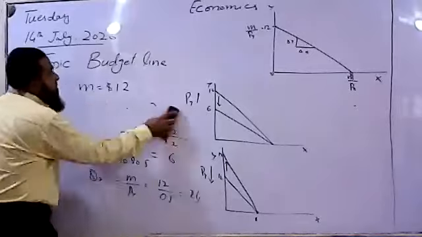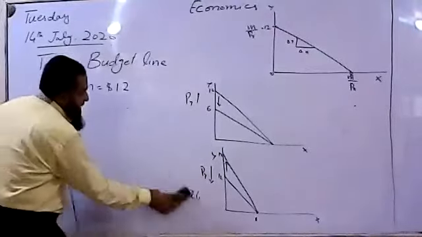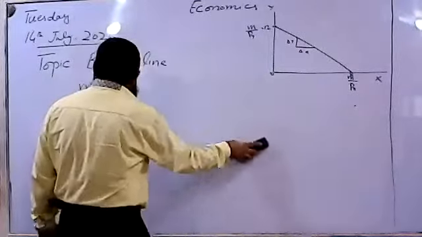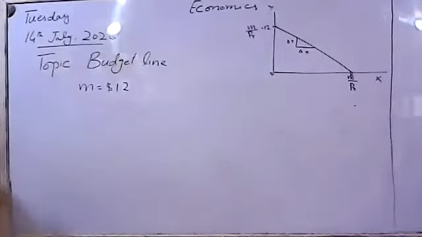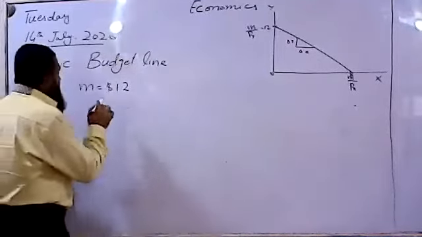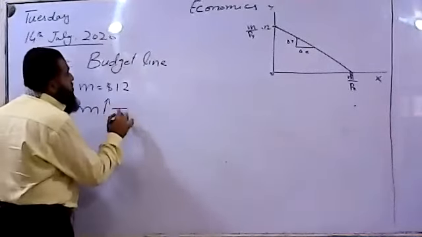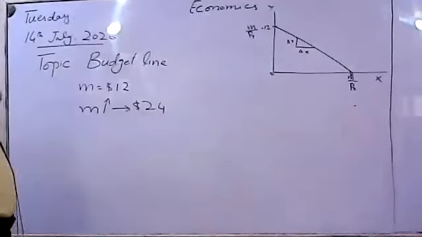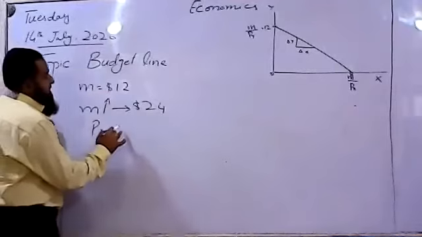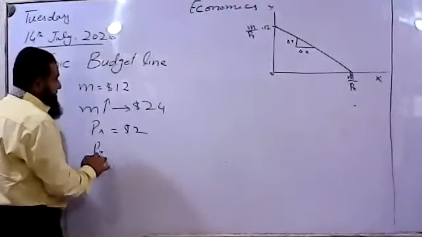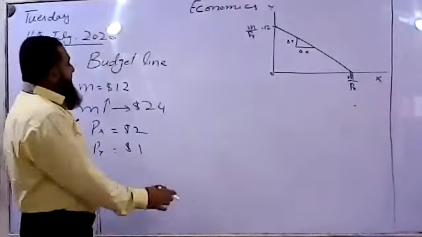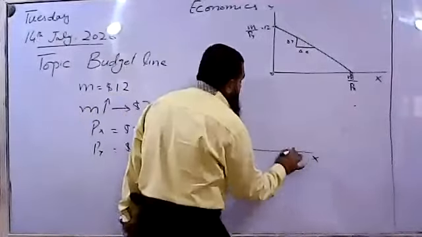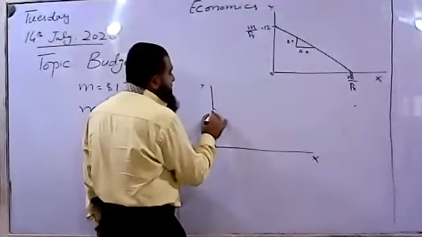Now come towards another point of this budget line. What if the nominal income of the consumer has increased or decreased? Now we are going to change the income of the consumer. Like income increases to $24. His income has increased, keeping the prices of X and Y the same, that is $2 for X and $1 for Y. So what happens? Due to the increase in his real income, his budget line will have a parallel outward shift.